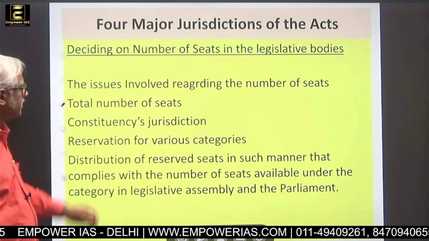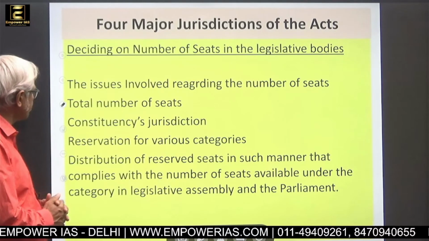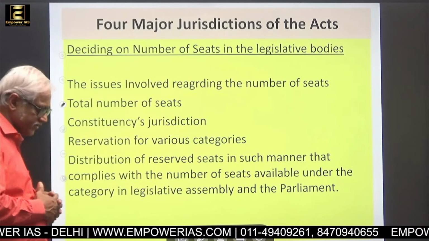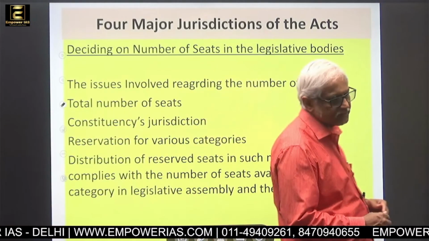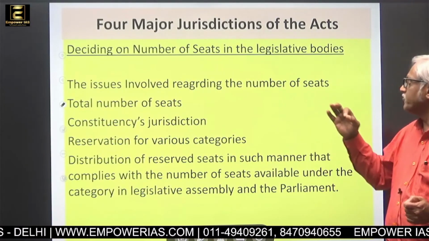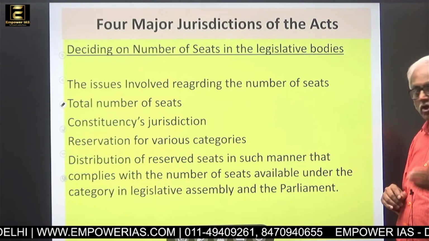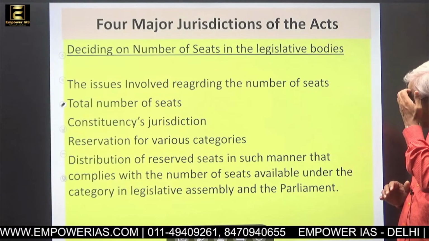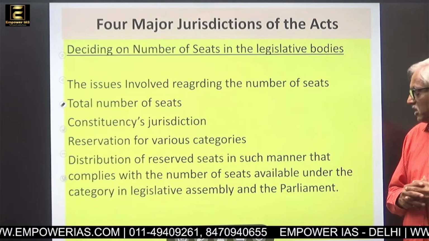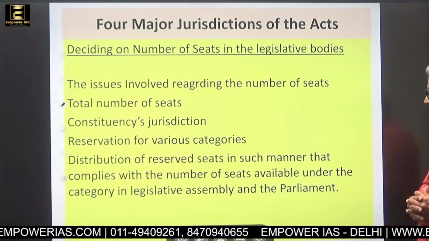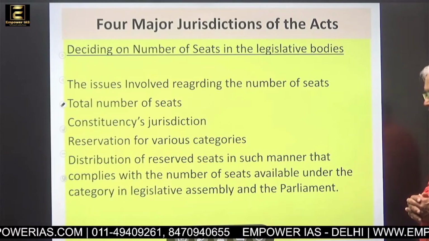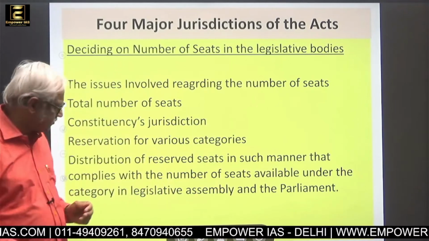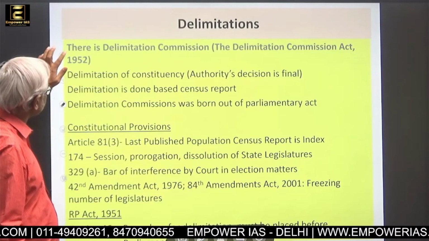Then the issues involved regarding the total number of seats. Then the constituency's jurisdiction, what will be the area of a constituency, that is called deciding on the number of seats in the legislative bodies, not the Parliament. Then reservation for various categories, then distribution of reserved seats in such a manner that complies with the number of seats available under the category in the legislative assembly and the Parliament. So these are the areas of jurisdiction of the Act.